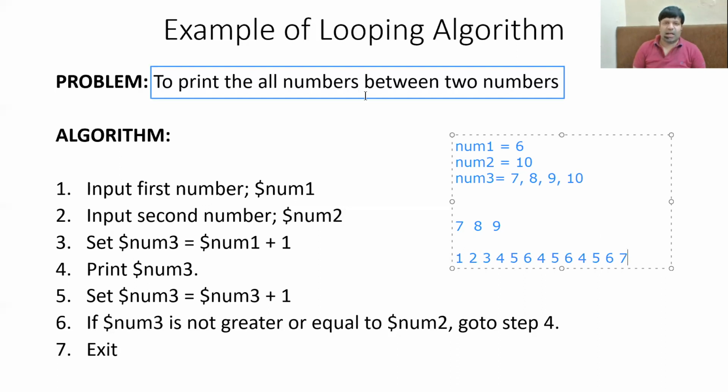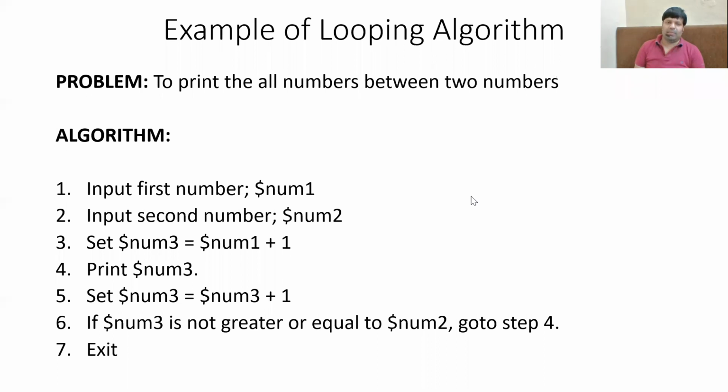So which are the instructions that we repeated? If you look at this very carefully, 4, 5, and 6 were repeated 3 times. That is why this is called a looping algorithm, in which a set of instructions is executed repeatedly. I hope you were able to understand the concept of looping algorithms.